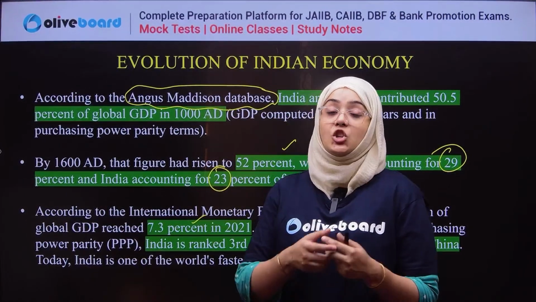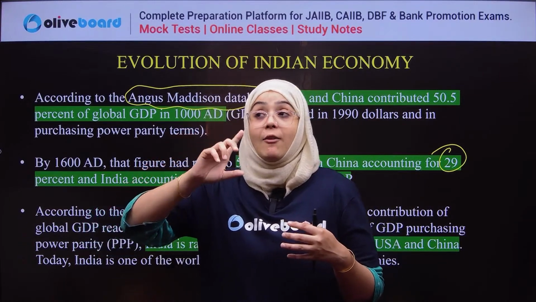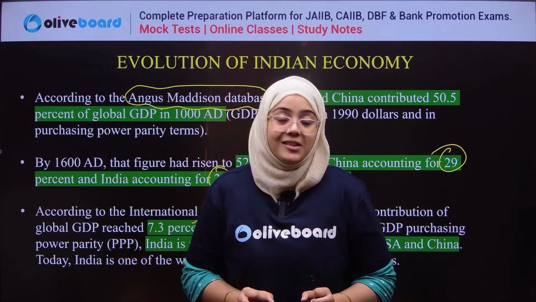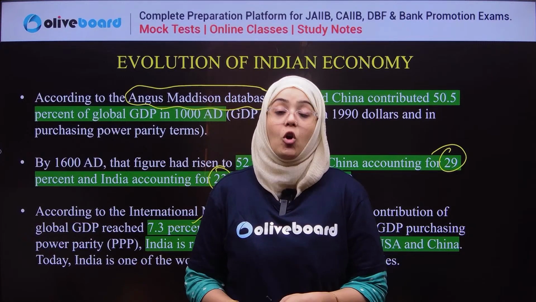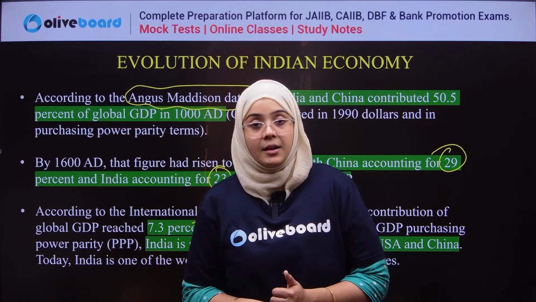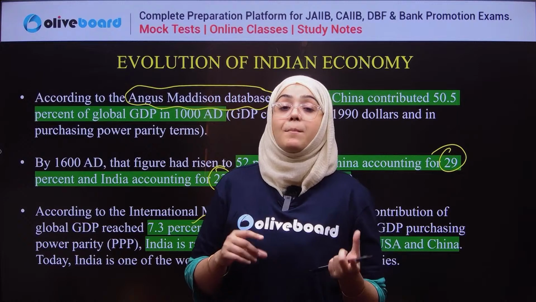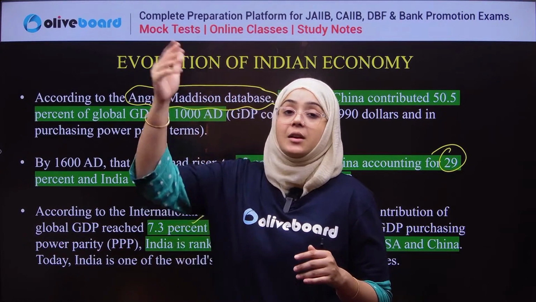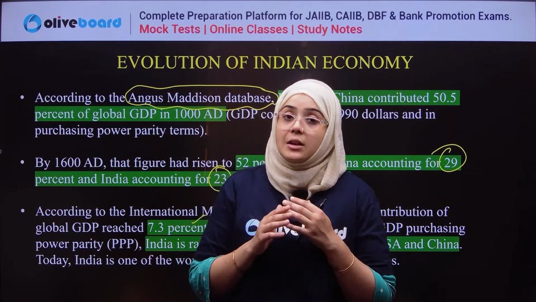Why? Because the Britishers exploited the resources in the most efficient way for their own country. They just used India as a hub of raw material supply, and that's why the GDP contribution of India started declining. Because you all know, GDP is the value of final goods and services added. Because the Britishers made India a mere source of raw material only, and the whole production was done in the UK itself, the contribution of India decreased with time.